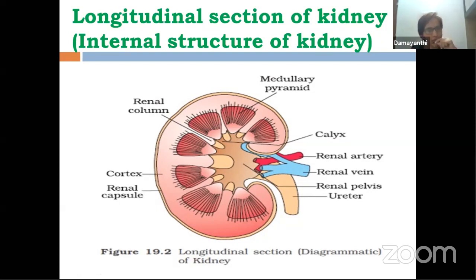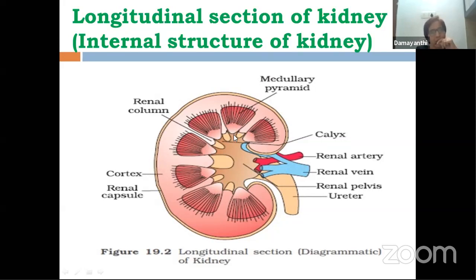Its spelling is not given here. Students, please make a note of it. It is also called column of Bertini. What is column of Bertini? It is the extension of cortex between renal pyramids. Now, let's look at renal pyramids. Pyramids have a broad base facing cortex. And the narrow portion extending down towards pelvis, we call renal papilla. Broad base is towards cortex and the narrow portion is renal papilla.